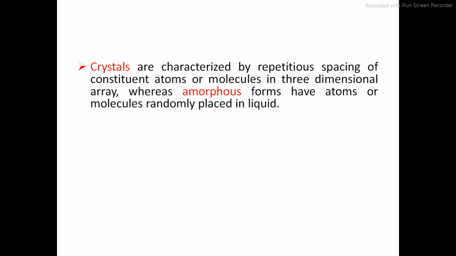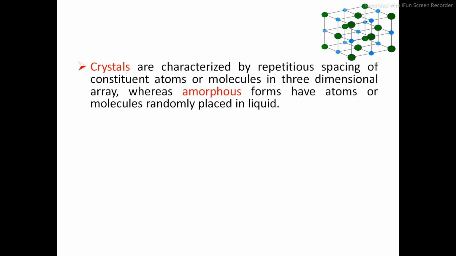The next one is that crystals are characterized by the repetitious spacing of constituent atoms or molecules in three-dimensional arrays. You can see in this picture, the atoms or molecules are spaced in a three-dimensional structure. There is constant repetition of the molecule. After green there is blue, then after blue there is green, blue.